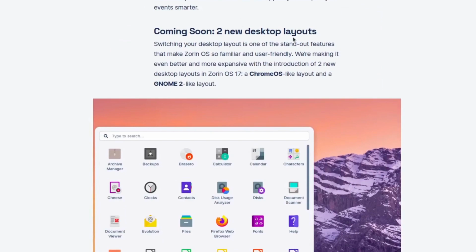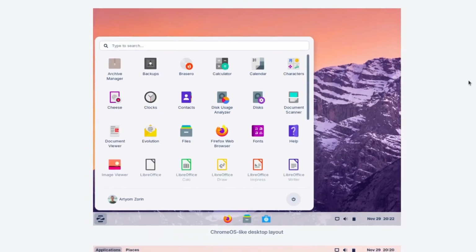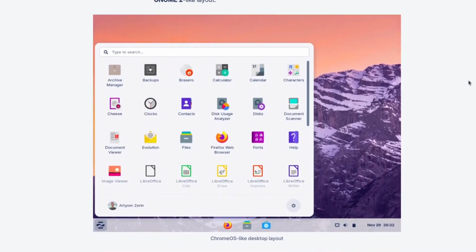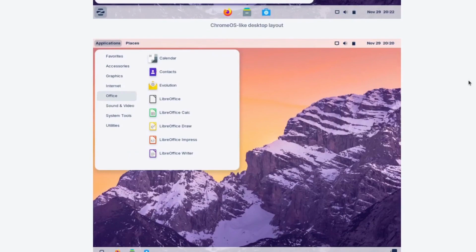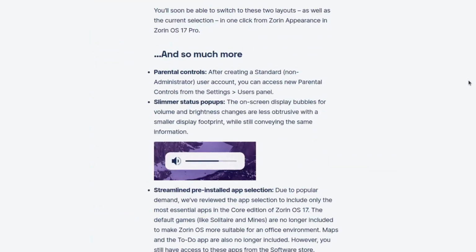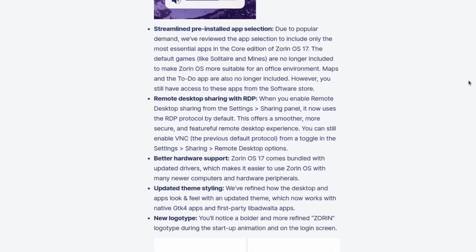And coming soon are new desktop layouts. I think this will be in the Pro version of Zorin OS, and let's see. So two new desktop layouts you will get. You know that Zorin OS has multiple desktop layouts, and you can switch between them with just one click. So this is the Chrome OS look, and this is the GNOME 2 like look, and also much more you will get.